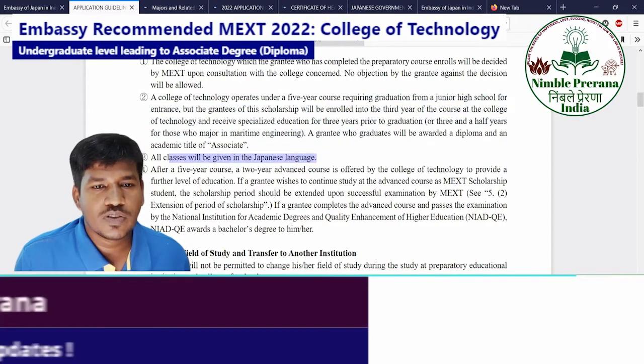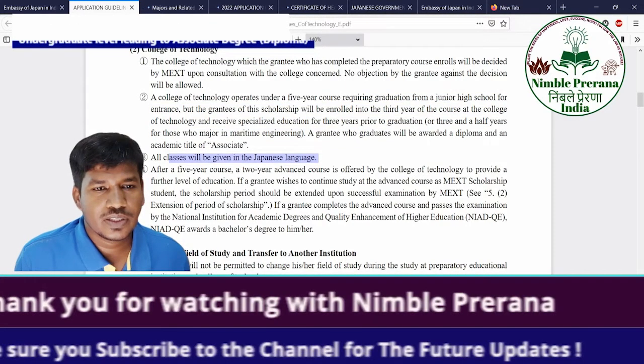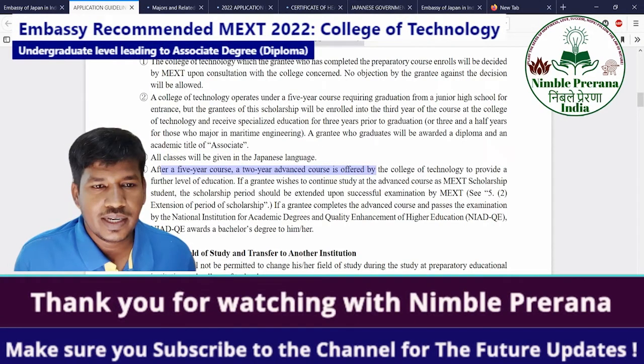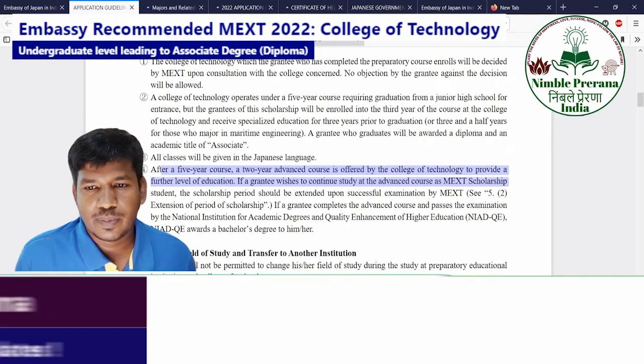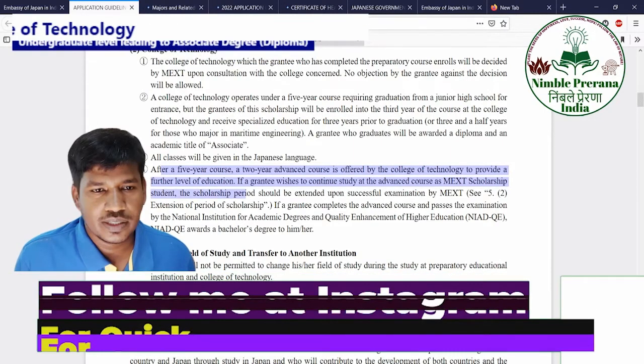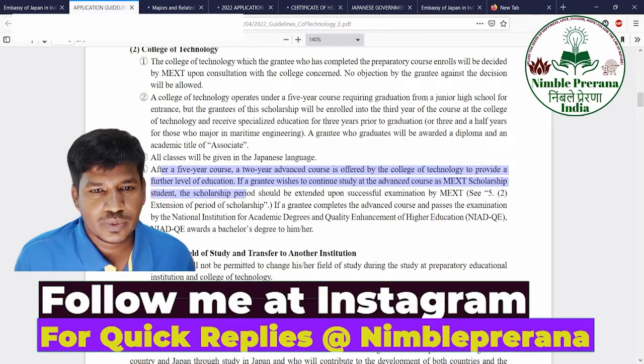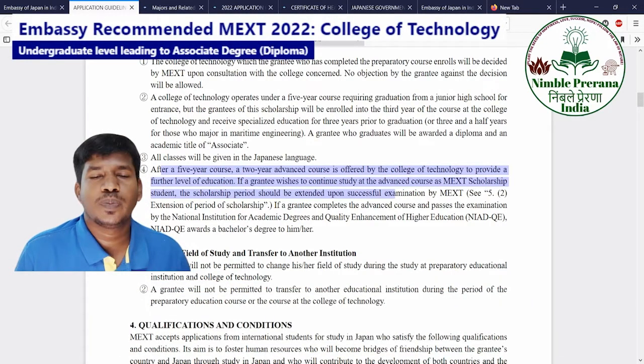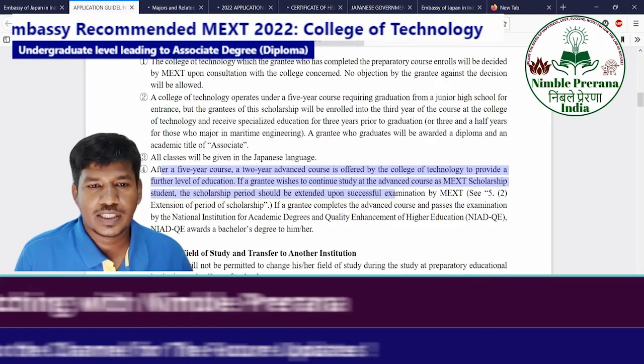All the classes will be given in Japanese language. After the 5 years course, a 2 years advanced degree is offered. To provide a further level of education, grantees who wish to continue can advance as MEXT scholarship students. You can see this is possible to extend if you complete the course. It is similar to masters and PhD, an upgradation of the scholarship.